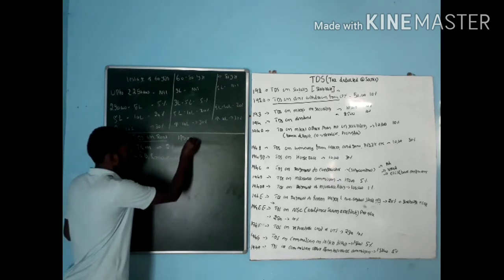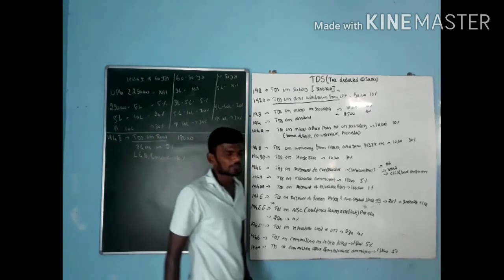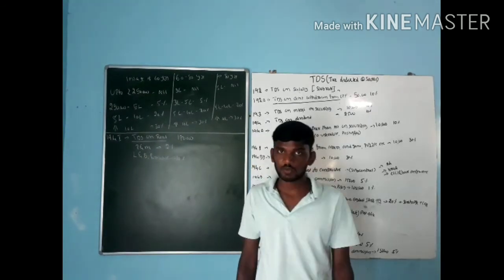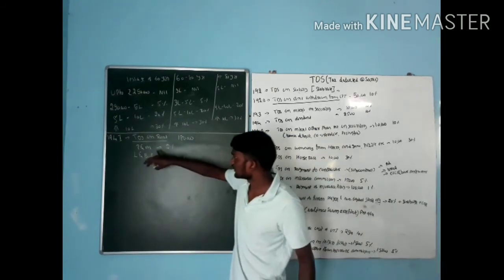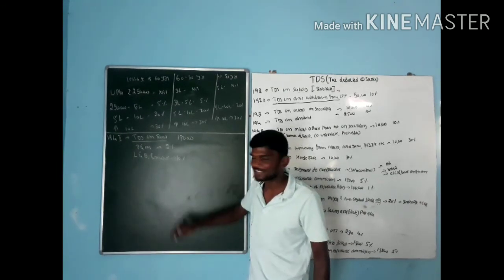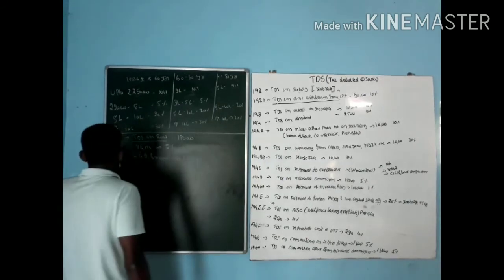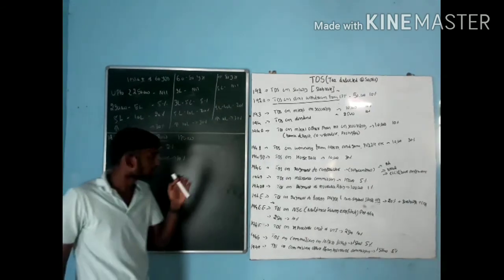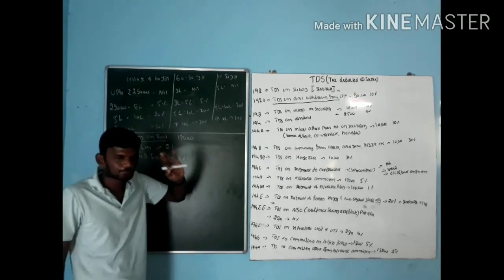The limit is how much? The limit is 1,80,000. If the rent I pay per year is more than 1,80,000: for plant and machinery it is 2%, for land, building and furniture it is 10%, right? Next one, that comes under 194I. See, it is almost entirely applicable for companies.